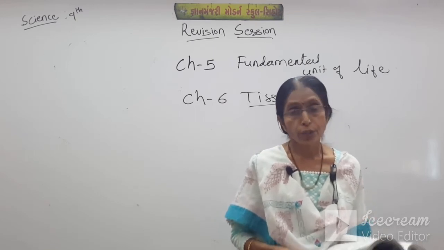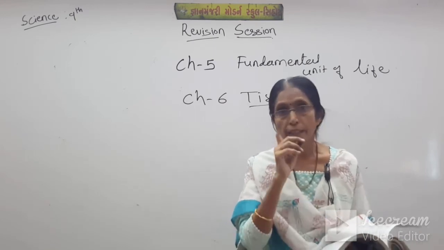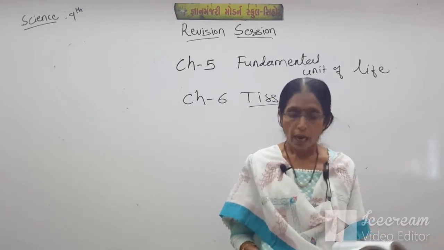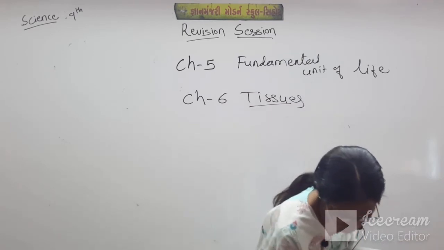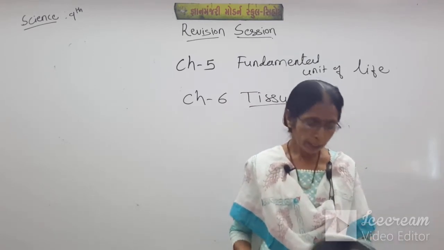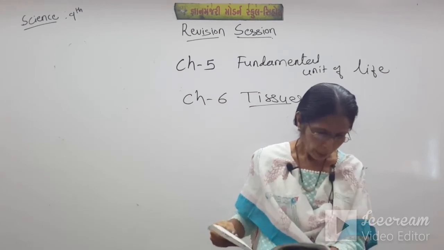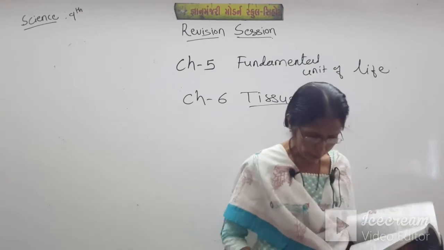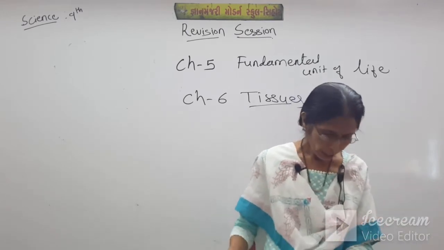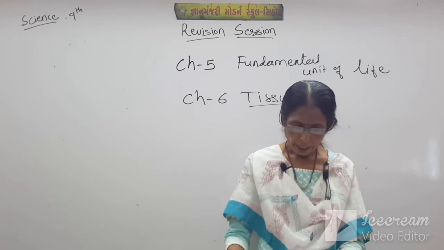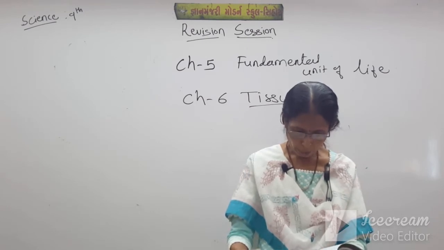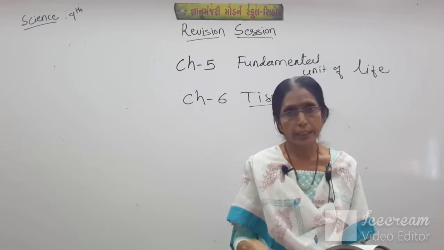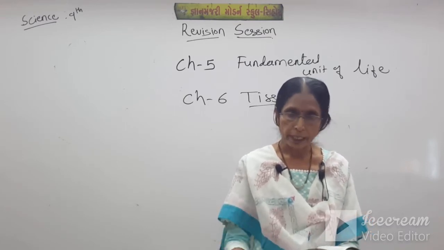Okay. So also we have discussed about the difference between the xylem and phloem. So you should be ready for it, students. Now about the animal tissues. There are four main types of animal tissues: epithelial tissue, connective tissues, nerve tissue and the muscle tissues. In the epithelial tissue there are squamous epithelium, cuboidal epithelium, columnar epithelium and stratified squamous epithelium.